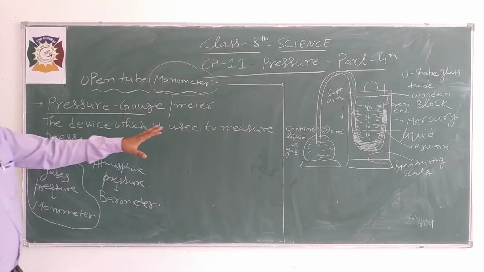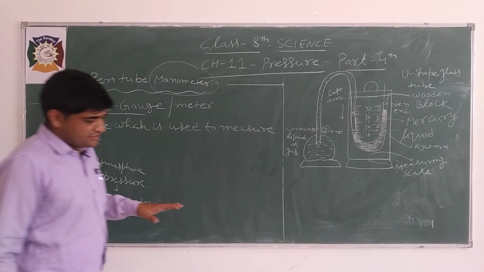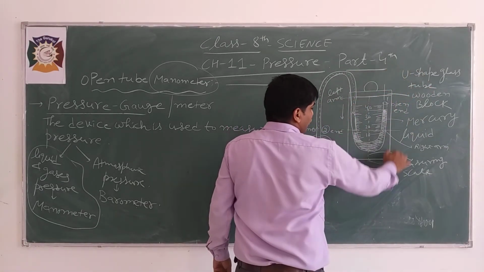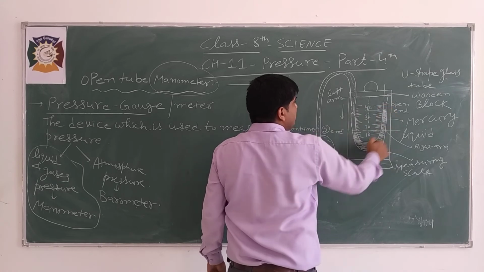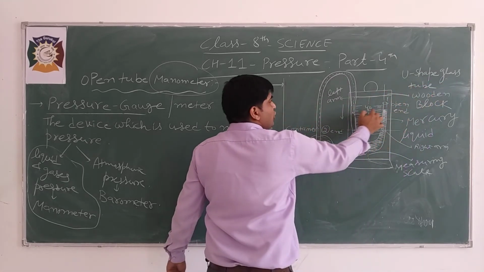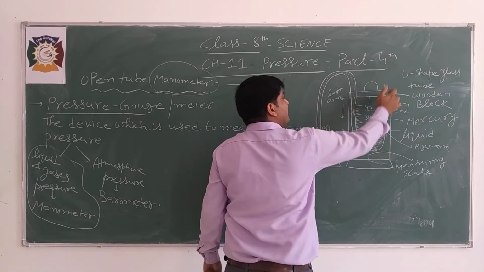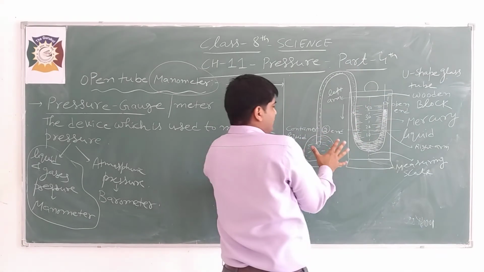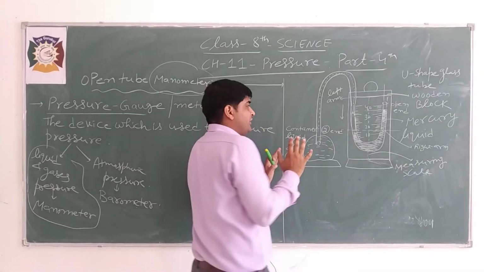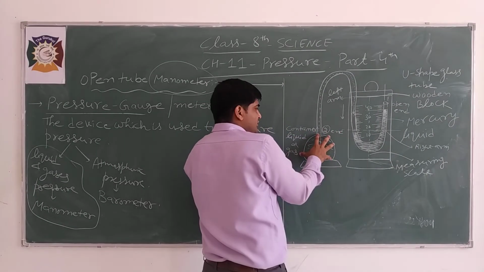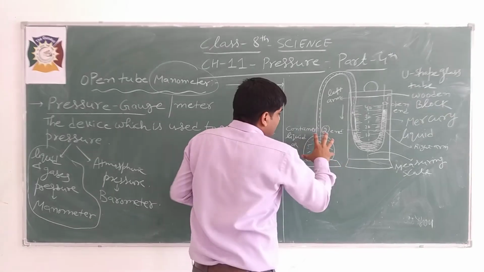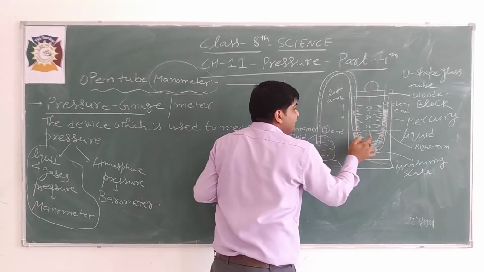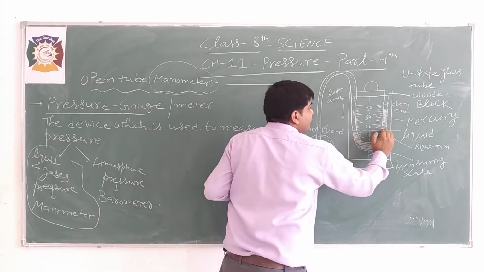So this is the diagram, and you can see this is the construction. Wooden block, U-shaped glass tube. Firstly, it is the open end, the first end, and this is the second end. Suppose initially this container was not connected, so the liquid contained by this tube is at equal height.